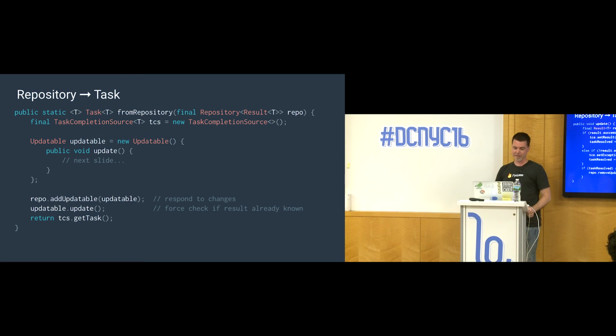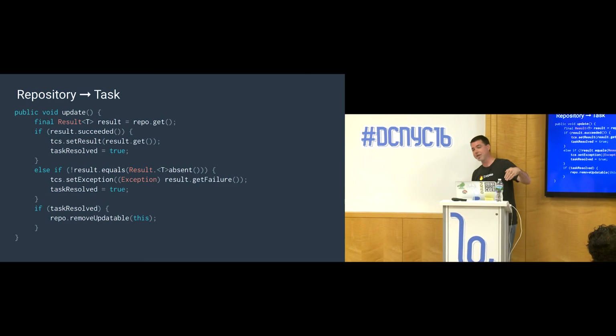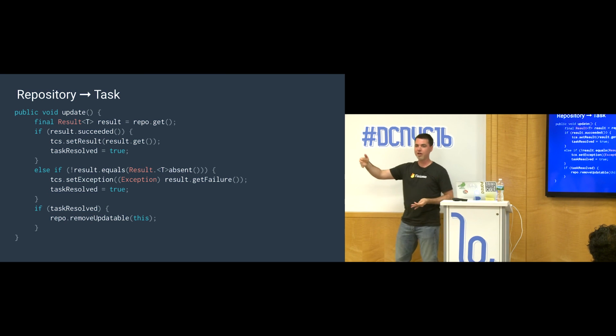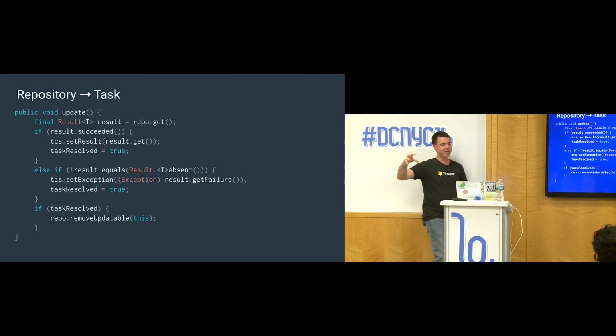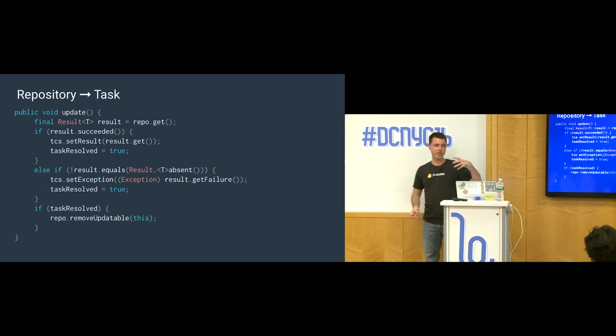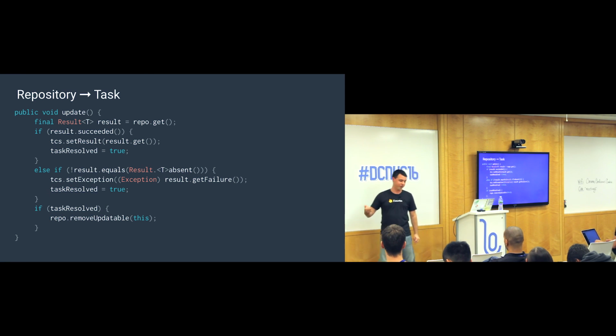And then the update method gets a little bit hairy in here. So what happens in the update method is we have to reach back into the repository. So we say, hey, repository, we understand that you had a data change. Give me the value, check to see if it succeeded, and then resolve the task. Or if there's a failure, then resolve the task with an error. And then at the end of that, we remove the updatable from the repository so that it doesn't leak.